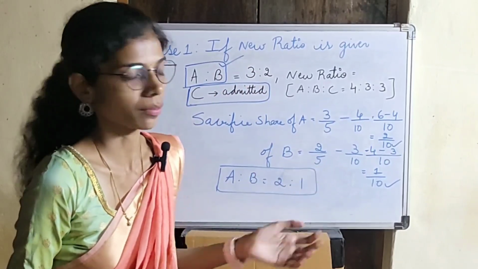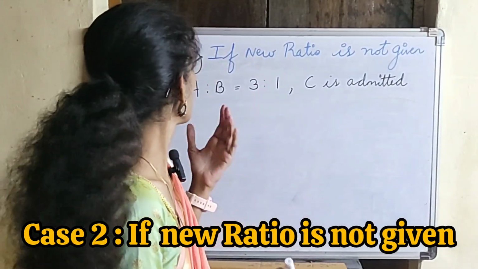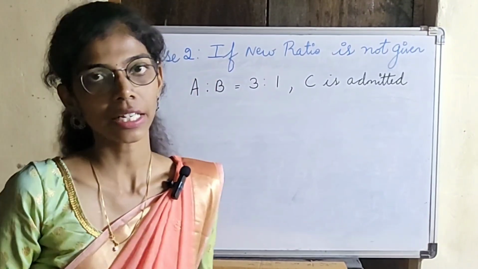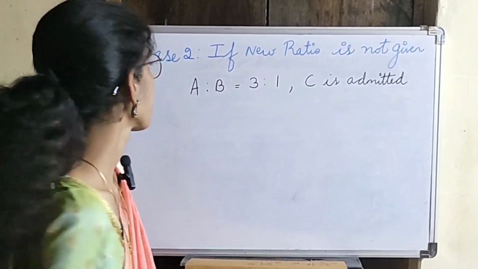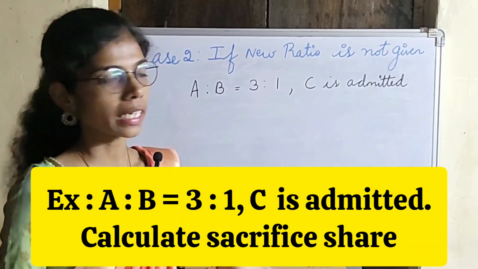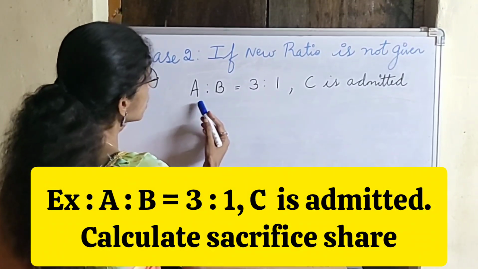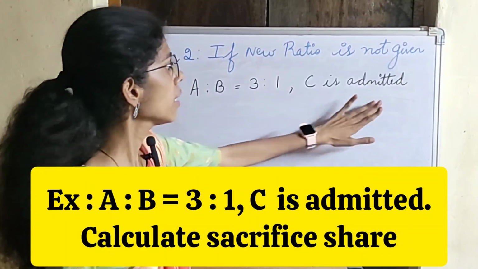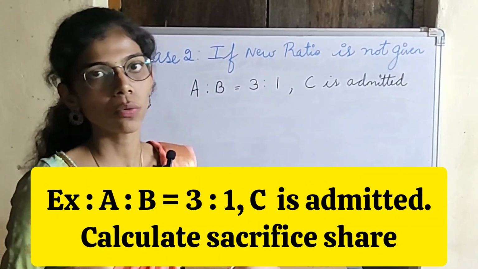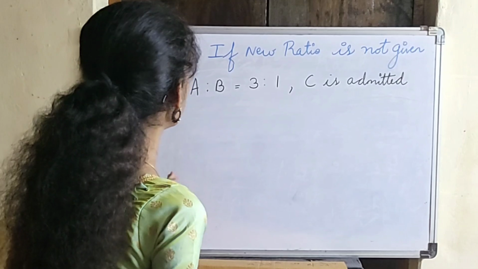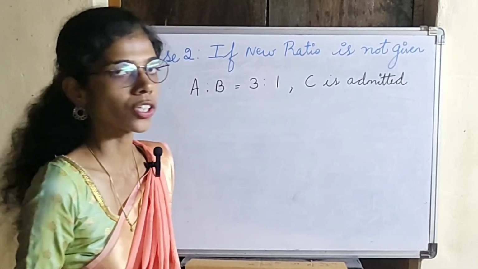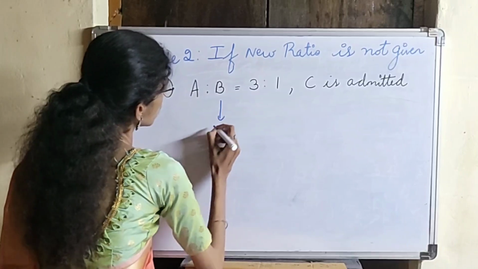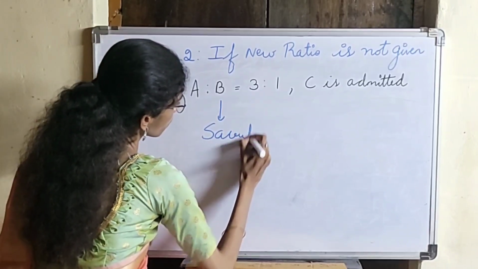Case 2 is if the new profit sharing ratio is not given. So in that case, how will the sacrifice ratio be calculated? Let us understand this with an example. Suppose there are two partners A and B, their share was 3 is to 1. C is admitted. In this case, how will the sacrifice ratio be calculated? When in the question the new profit sharing ratio is not mentioned, we have to assume that the sacrifice ratio